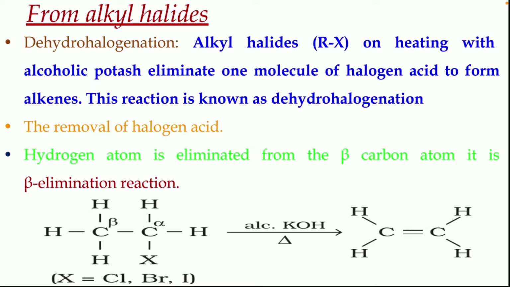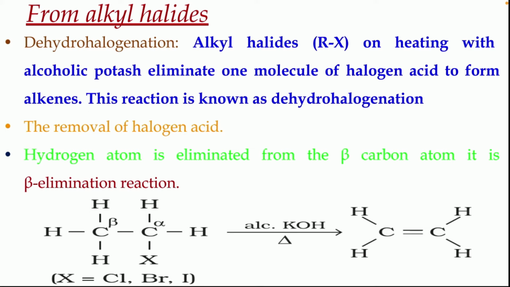The removal of halogen acid, that is HCl, HBr or HI, can occur. That's why it is called removal of halogen acid. The hydrogen atom is eliminated from the beta carbon atom. Therefore, it is also called beta elimination reaction. Children, here you have to see that the carbon attached to the halogen atom is called the first carbon. That is the alpha carbon. The carbon attached to the alpha carbon is called the beta carbon.